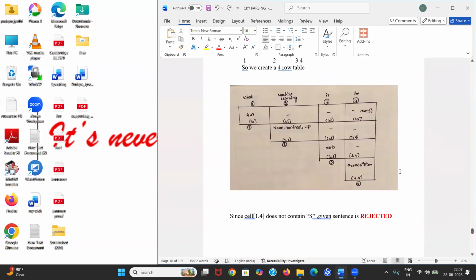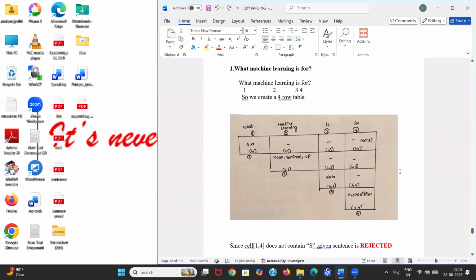Okay, invalid sentences. You have it out. Is there a different way for valid and invalid sentences? No. By using one way only, you can represent both valid and invalid sentences. By using the CKY parser table only, we can represent valid or invalid sentences. Now check it. What machine learning is for? Is my sentence. I need to check whether it is valid or not.